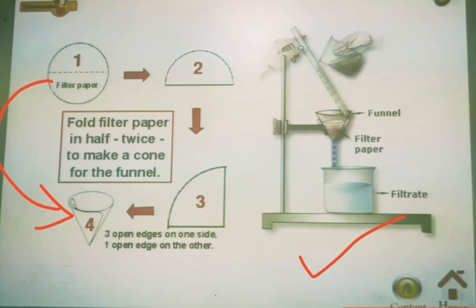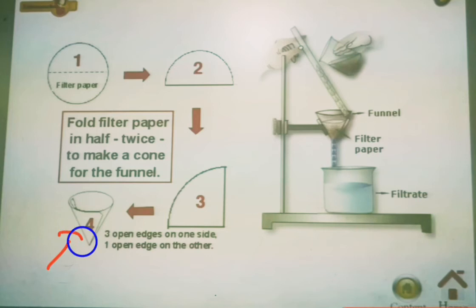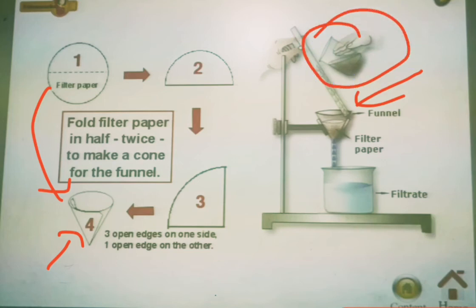Now what is the experimental setup for this? We want a funnel, this conical funnel, and in it we put the filter paper which we have made into the conical shape. From the top we will start pouring the dirty liquid, for example muddy water, which contains mud or dirt particles.